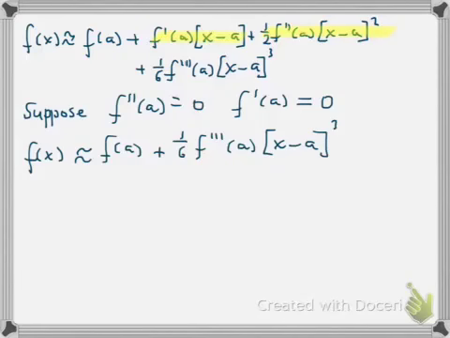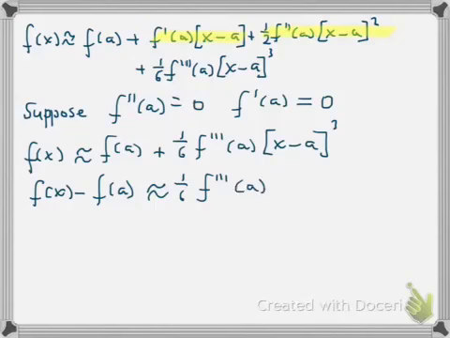Now rearranging that, we get f of x minus f of a is approximately equal to 1 over 6 f triple dashed of a times by x minus a cubed.